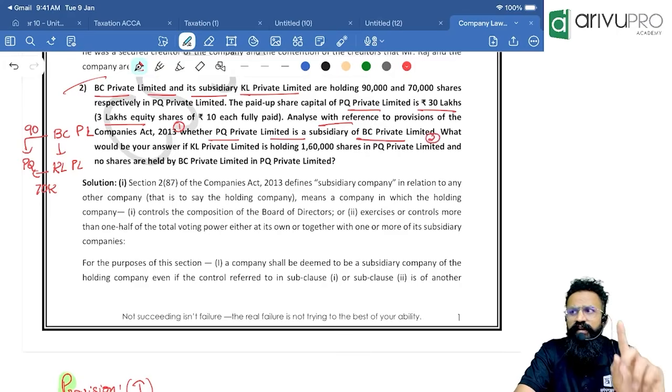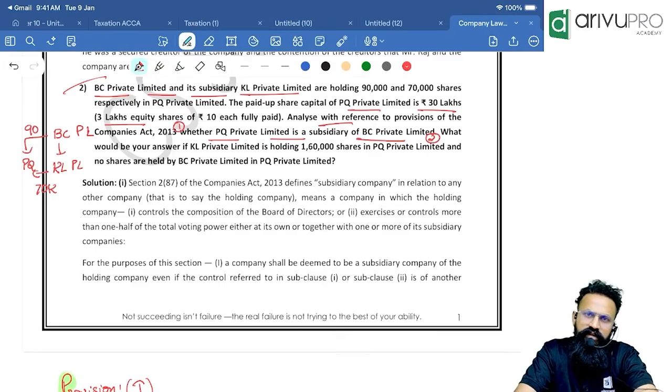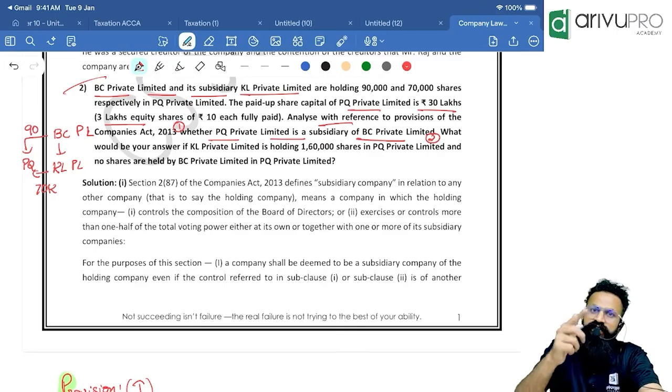Now what I will write first, my provision, I will try to answer what do you mean by subsidiary company. A company where the majority of the board of directors, basically the composition of the board, is controlled by another company. Next, when one company holds more than 1/2 of the total voting power, either on its own or together with its subsidiaries.